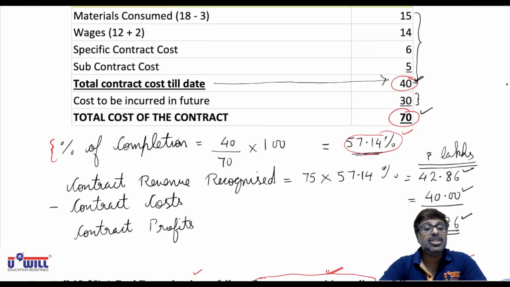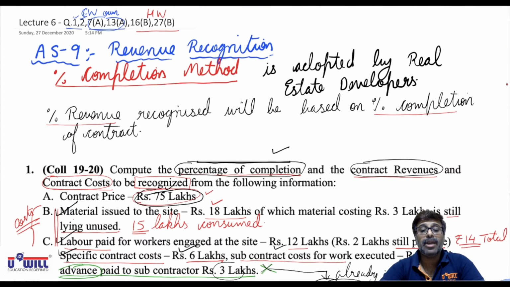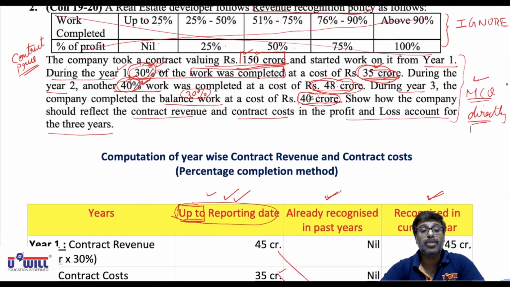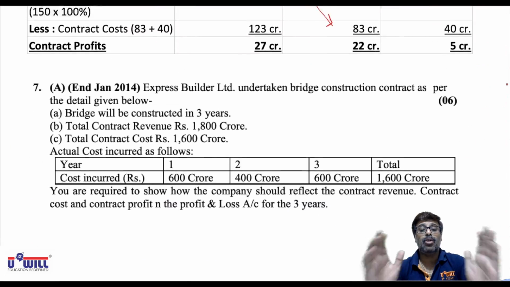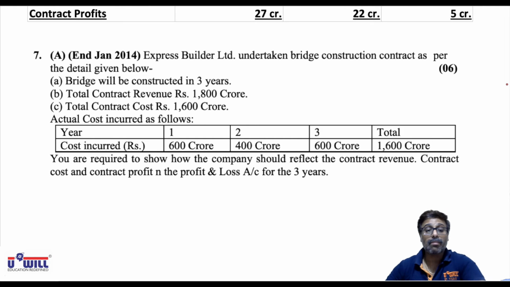So similar to these two questions 1 and 2, now two questions 7a and 13a, I'll discuss, and you'll try on your own. So first look at question number 7a, I'll discuss, you'll try on your own, and then you'll find the solution in front of you. Look at it. Express Builder Limited has undertaken a bridge construction contract as per the details given below. The bridge will be constructed in 3 years. It is similar to the previous question.